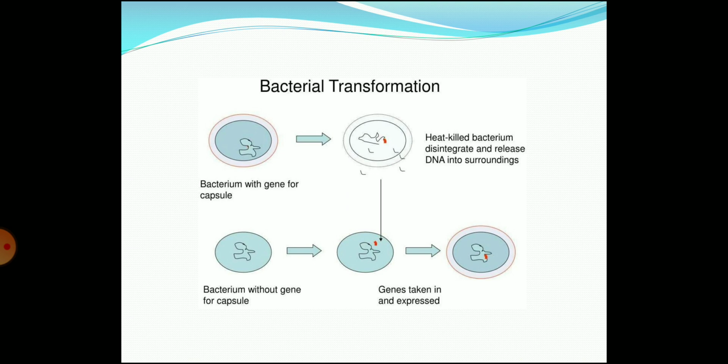See, this is the bacterial transformation. Here we can see that bacteria with a gene for a capsule, later on the heat-killed bacterium disintegrates and releases DNA into the surroundings. Again in another diagram, a bacterium without a gene for a capsule is shown, which is used for gene expression, that is, the gene is taken in and expressed. The gene which is required is taken from the first diagram, which was heat-killed, and we are using it for gene expression.